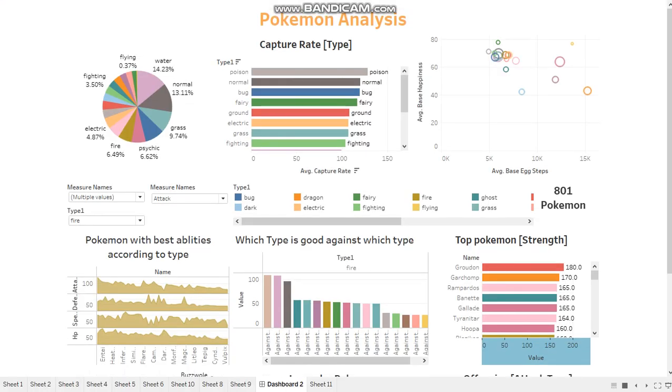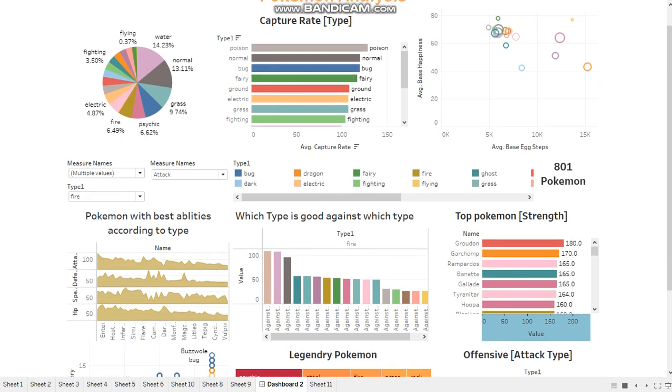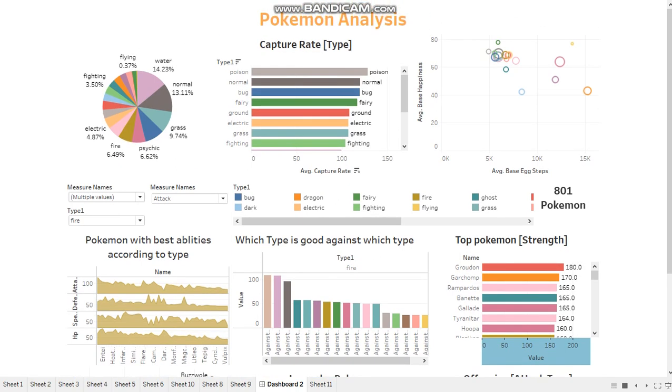This is our dashboard. Here we represent all our charts. The first two charts show a strong relationship, as normal type Pokemon have a greater capture rate, so the user has more normal type Pokemon. Again, poison type has a greater capture rate, but the user has a moderate amount of poison type Pokemon. It again depends on the user whether he or she wants that Pokemon or not.